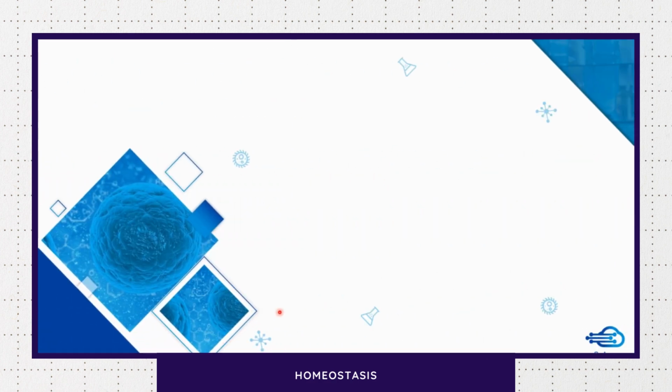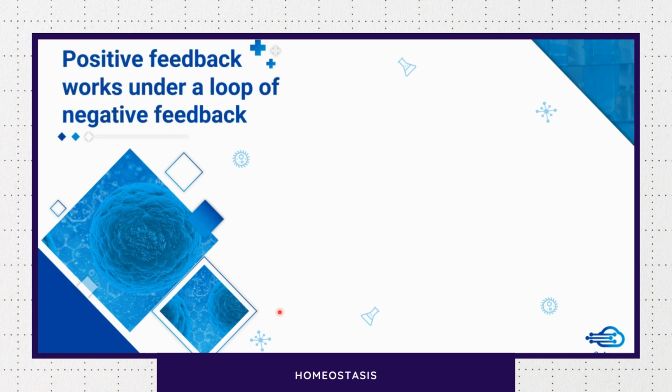Now with the fundamentals of positive feedback that we have considered, you might have realized one thing: if positive feedback is continuously increasing the value of the variable, won't it be disastrous? Because the value of the variable will go out of hand, it will increase too much or decrease too much. Yes, that's true. That's why in body systems, positive feedback works under a loop of negative feedback.